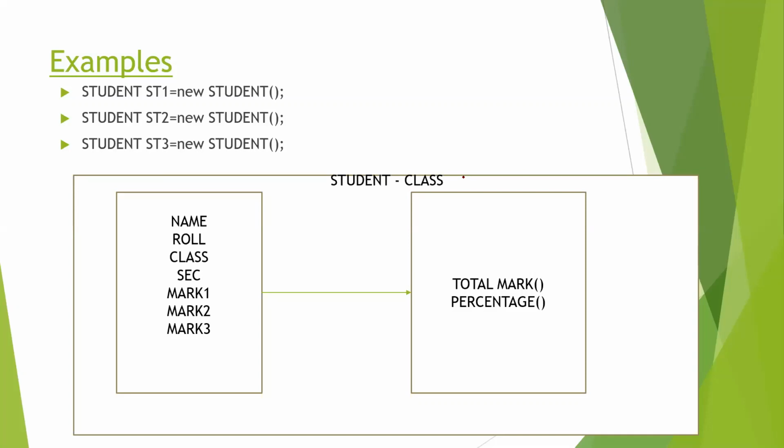So by the new operator, what happens is that the student object is created in the memory, and space will be allocated for the name, roll number, class, section, mark 1, mark 2, mark 3, and the method. According to their size and depending upon the data type, that much space has to be created. So if the roll number is integer type, then 2 bytes have to be reserved for it. If it is a float, then 4 bytes, like this, such amounts of space will be reserved for that particular object.